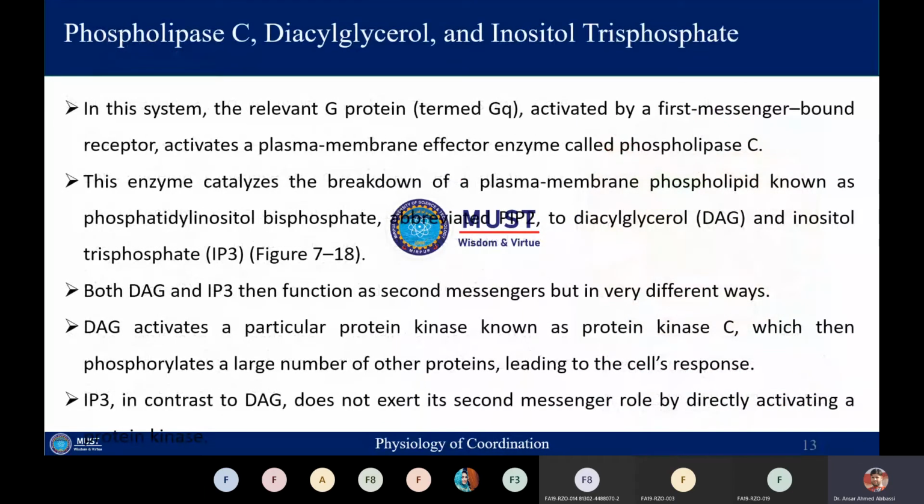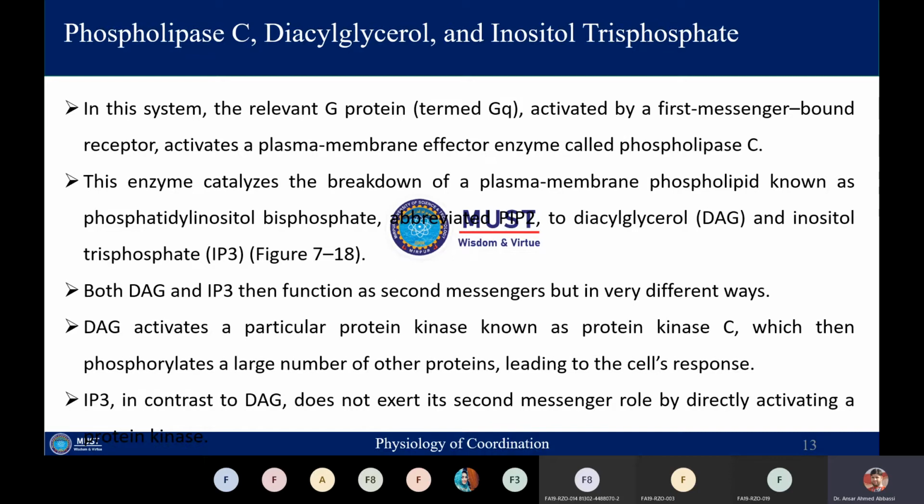So this was the first category of second messenger, or effector proteins. Those are called adenylyl cyclase and cyclic AMP. We have another group of molecules which are called phospholipase C, diacylglycerol, and inositol triphosphate. In this system, the G protein which will stimulate.